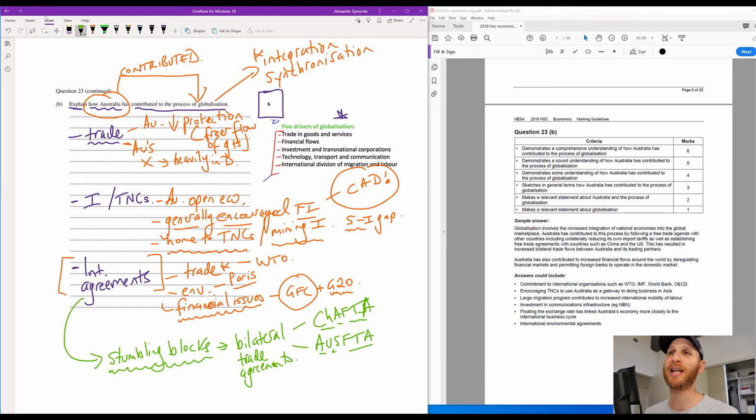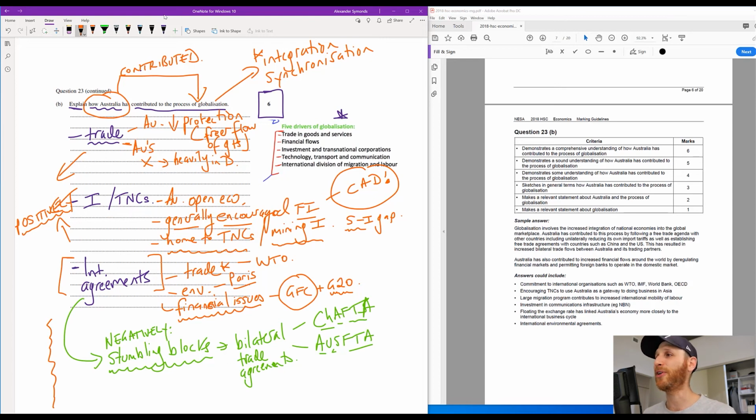So when we're saying, explain how Australia has contributed to the process, here we're saying, well, they have contributed negatively because they have engaged in some trade diversion and working against globalization. But in terms of the orange parts here, investment, TNCs, some of the international agreements, they have contributed positively. Not very neat today, apologize for that. But that's kind of the things that I would try and include. And I wouldn't be fussed if I'm still writing down the page here because I want to include a lot of information and examples to try and get those 6 marks on offer.